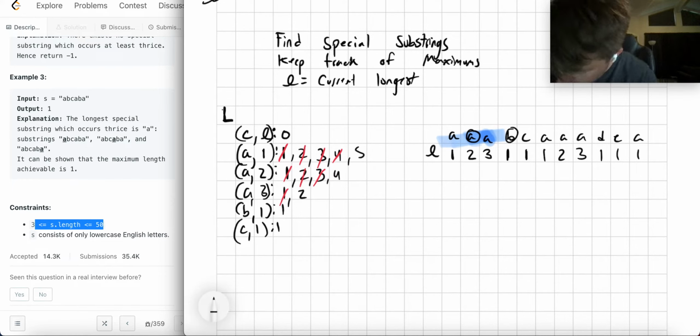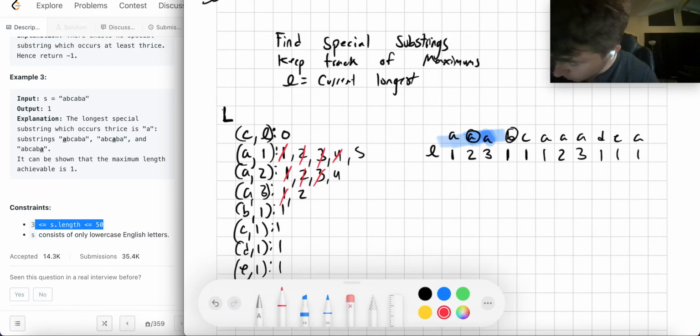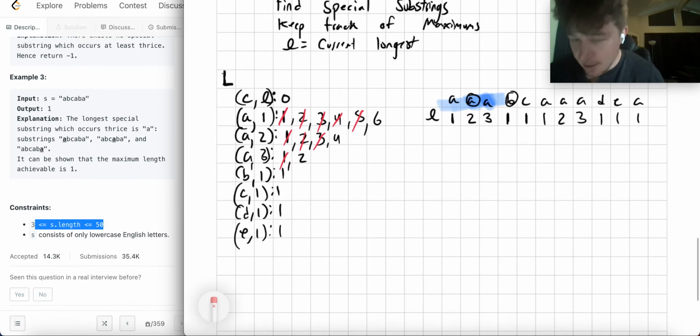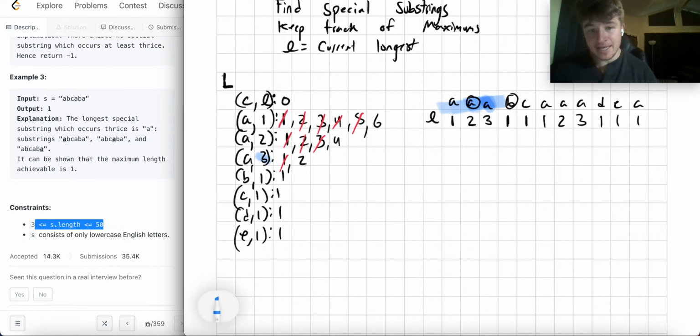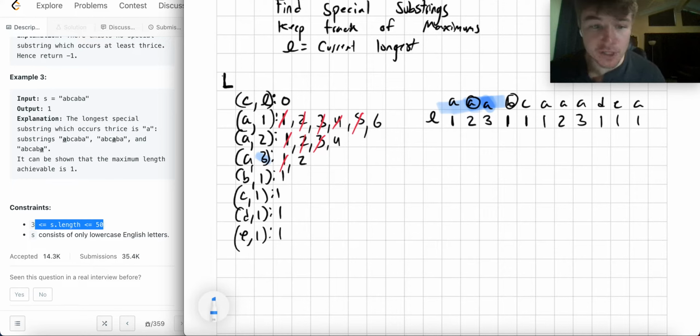And then DEA. So I get a D, I get an E, and then I get another A. And that will run me through this whole system. All right, so now what the problem comes down to is, well, I look at my ledger, right, and I say, okay, in my ledger, what can I do? Well, I maybe should sort by my destination keys and say, okay, what's my largest thing? I have 3. Can I create at least 3 special substrings of length 3 with A? No, I cannot. I can only create 2.